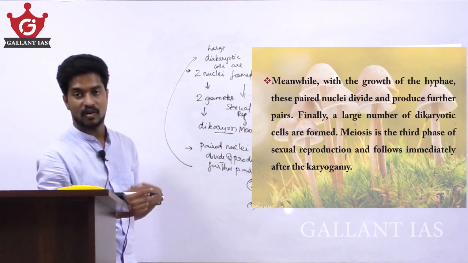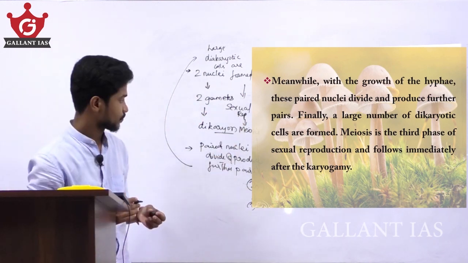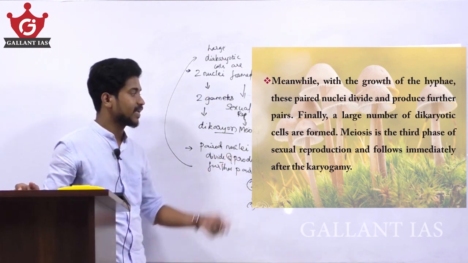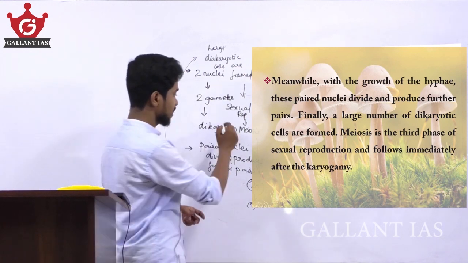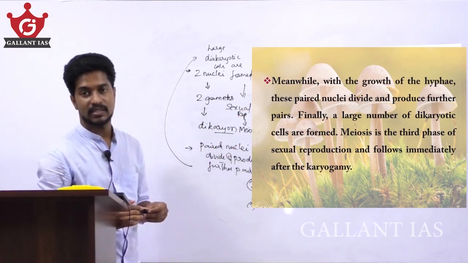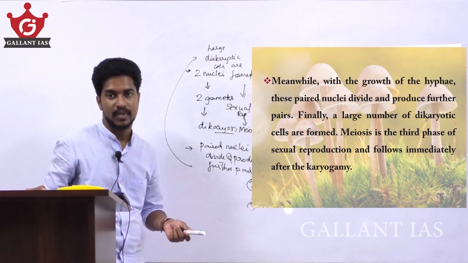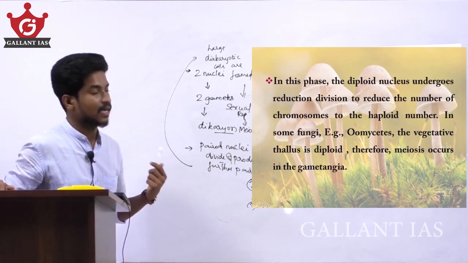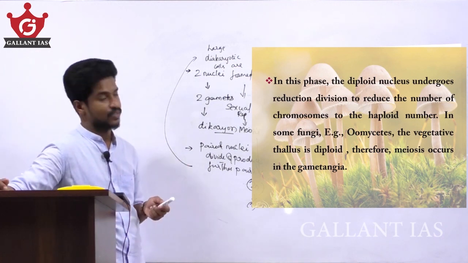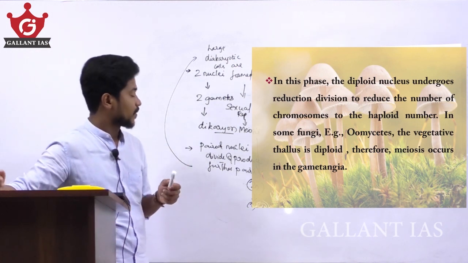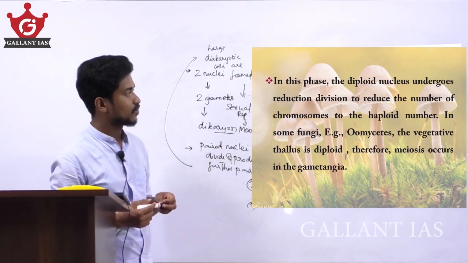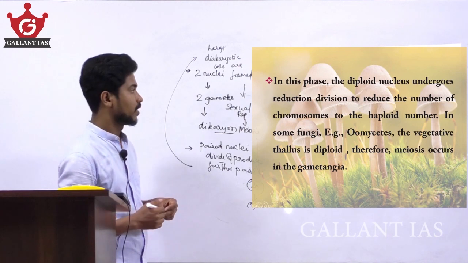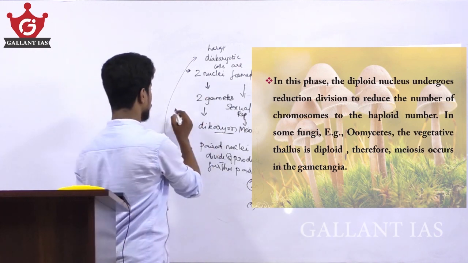This meiosis is what we call the reduction division. Meiosis is the third phase of sexual reproduction and follows immediately after karyogamy. In higher fungi, meiosis takes place immediately after karyogamy, and in this phase the diploid nucleus undergoes reduction division to reduce the chromosome number to the haploid number. And in oomycetes,